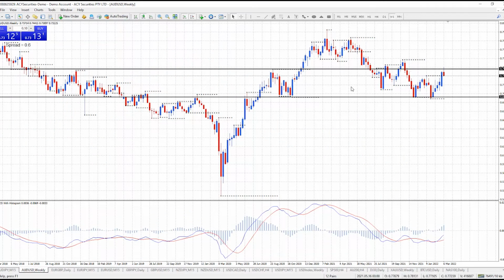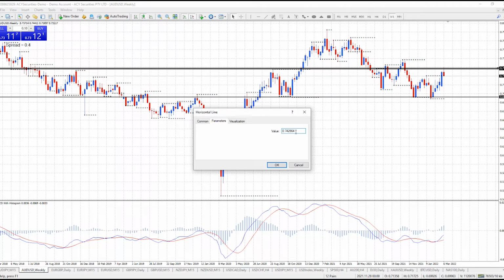To the weekly, let's put in support and resistance. Resistance, there's a little where I was using this top here. It's a little bit tight with two lines together, 74.26, and it went about 11 pips above that yesterday.